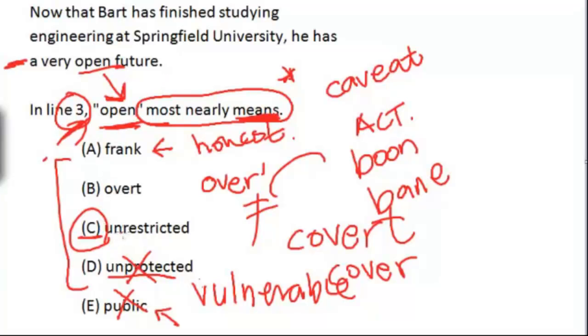So what I recommend doing is just try to fit these words in, just like in the sentence completion. Try to fit the best one, because all of these, to be honest, mean open, right? But open could be used in very different ways, and that's what the newer SATs are going to test you on. The degrees of words, right? Many words have many different facets, and facets means faces, and that's what they're going to test you on. So good luck.